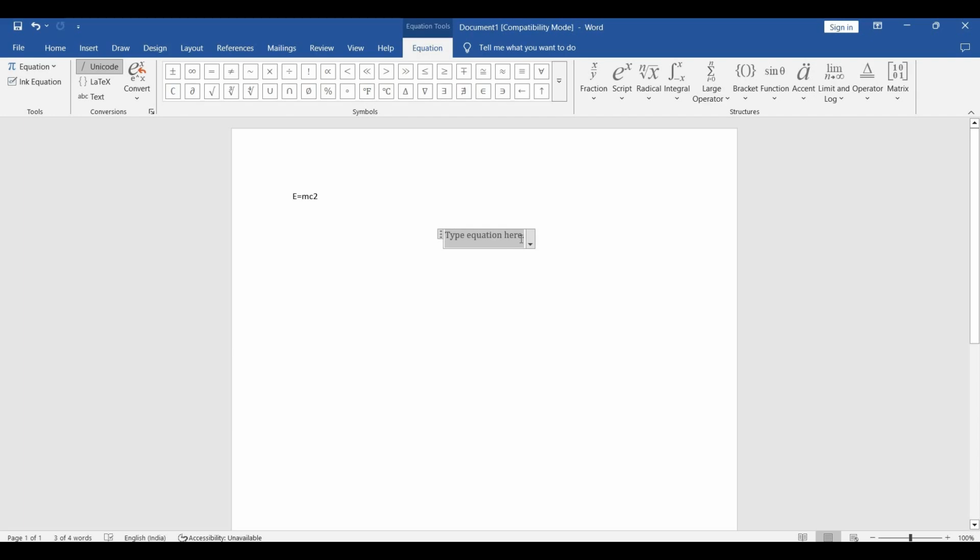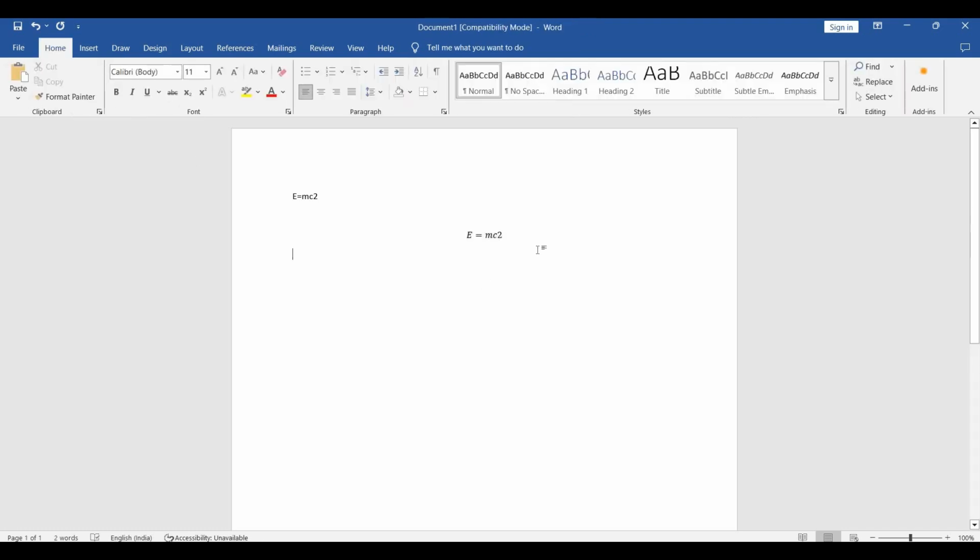See, I can type in information. Now here if I go here, now it's saying Unicode. Now let me change this to LaTeX. Nothing happens. You will not be able to copy it here because it is having a different code.